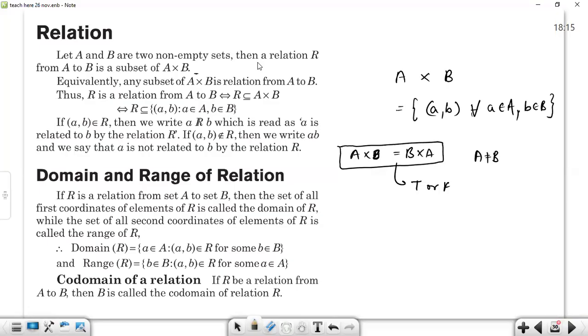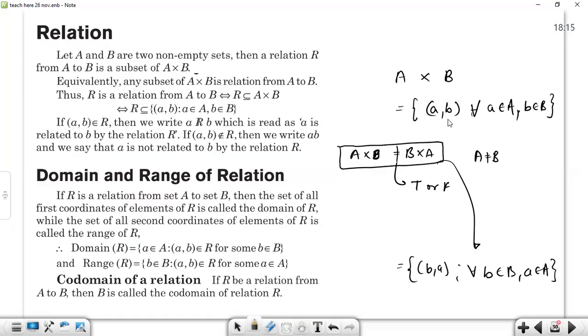True or false? We're discussing the Cartesian product of sets A and B. Yes, because the Cartesian product of B and A will include elements like (b, a) for all b belonging to set B and a belonging to set A. So they are reversed.